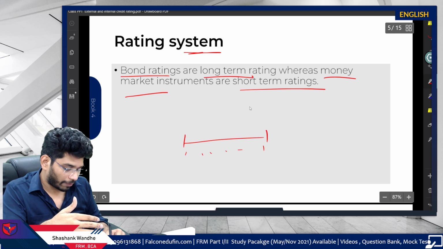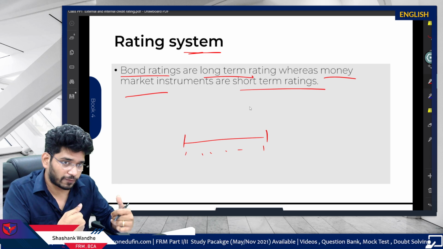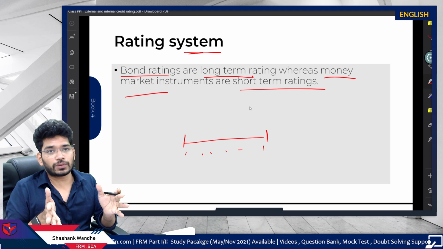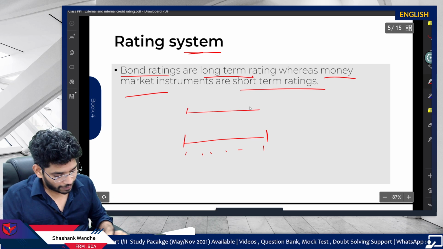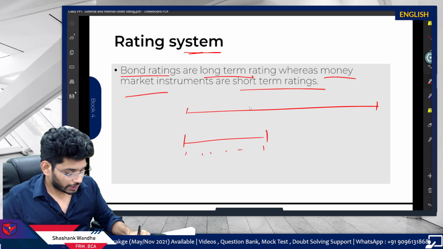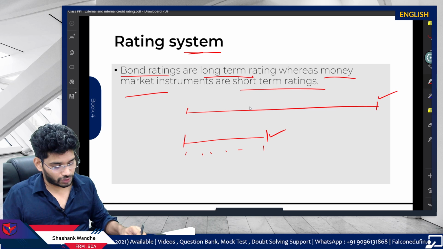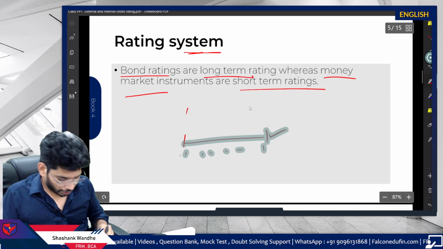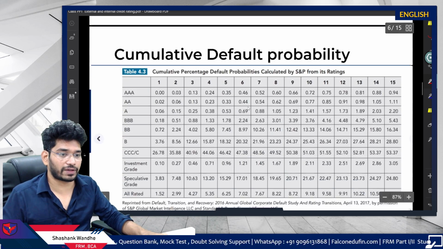And remember, both types of rating analysis should be done differently, because in a specific 1 year period you can tell what scenarios or what type of risk this particular company is going to face. But things suddenly change when it is long term, so you have to think about the long term uncertainties. So rating is done differently here and differently here, and different parameters are used. You will understand more about it when you see the rating migration matrix.